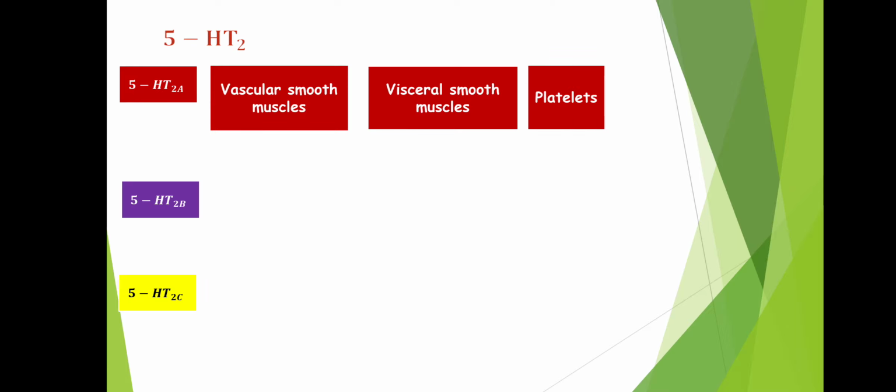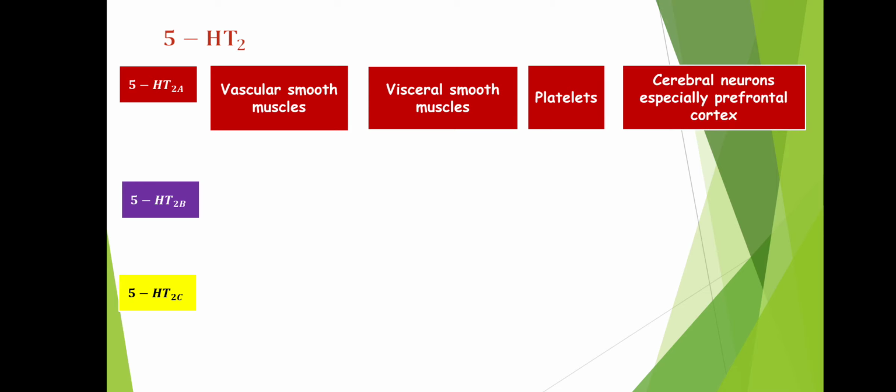Apart from this, 5-HT2A receptor is also present in platelets, which is responsible for aggregation of platelets. Next, it is also present in cerebral neurons, especially prefrontal cortex, and activation of this receptor over here will cause activation of the cerebral neurons. So this is about 5-HT2A receptor.